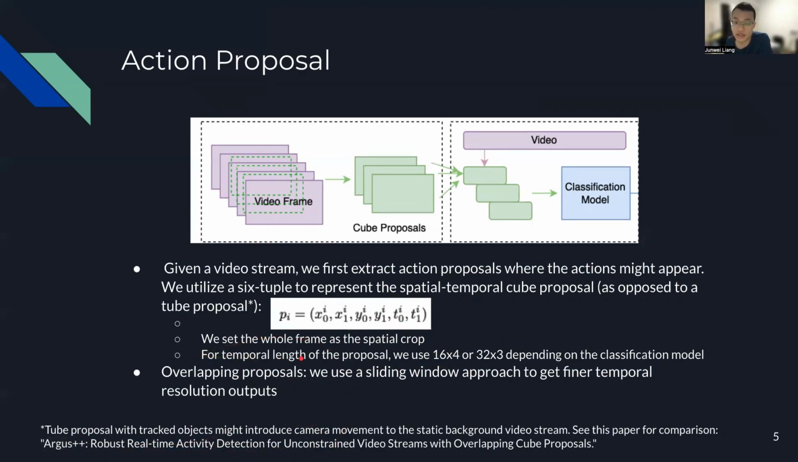In this work, since the driver occupies most of the video frames, we set the whole frame as the spatial crop. For the temporal length of the proposal, we use 16:4 or 32:3, depending on the classification model. 16:4 means that we sample 16 frames at 4 frames per second. The proposals are temporally overlapped. We use a sliding window approach to get the final temporal resolution outputs.